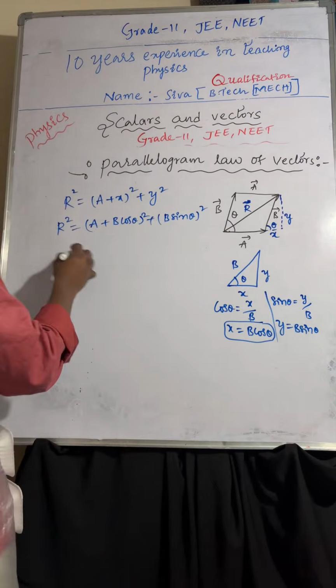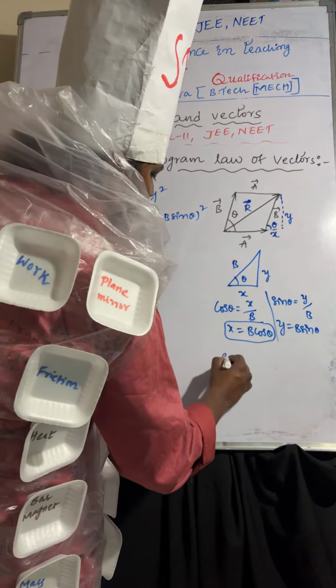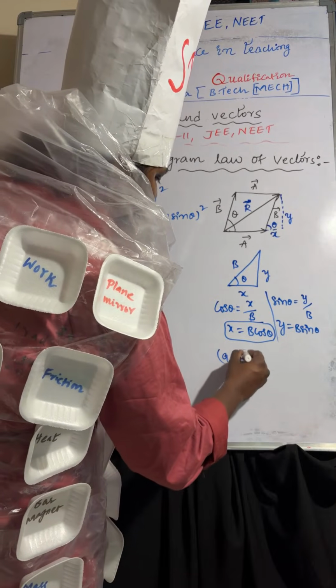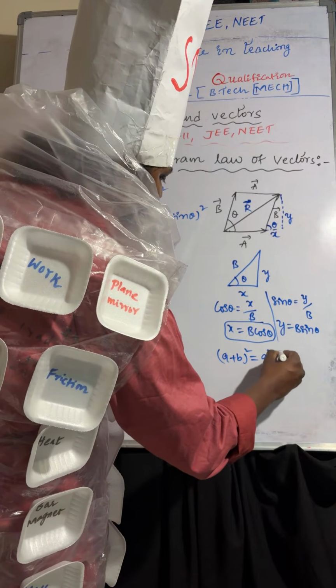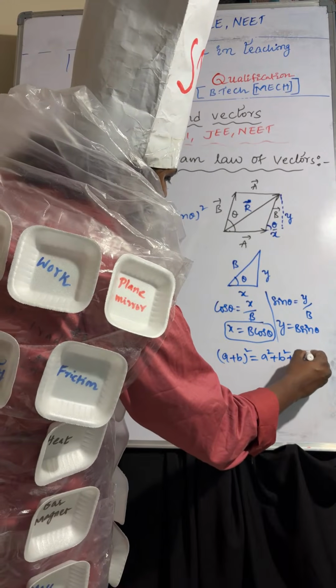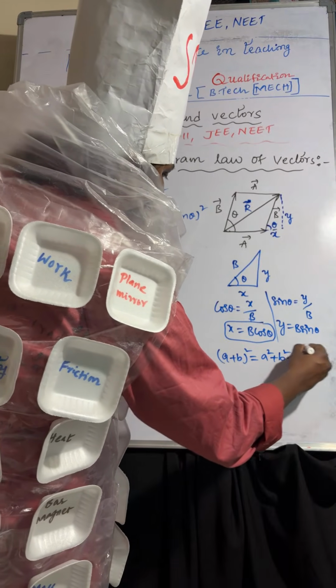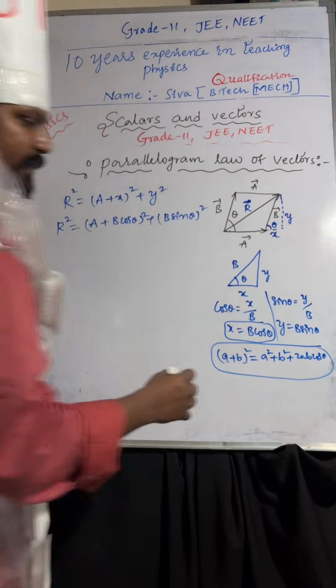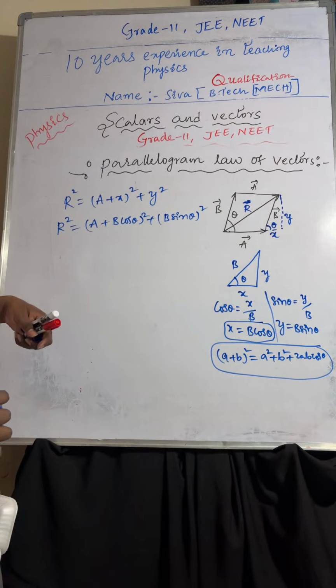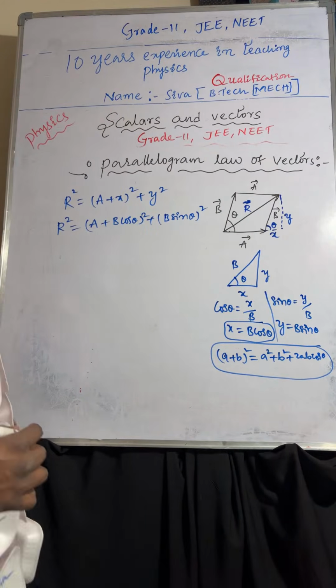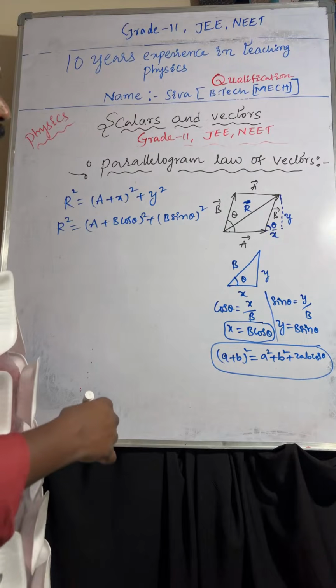Understood? Now we know the a plus b whole square formula: a square plus b square plus 2ab cos theta. I hope it is very clear.